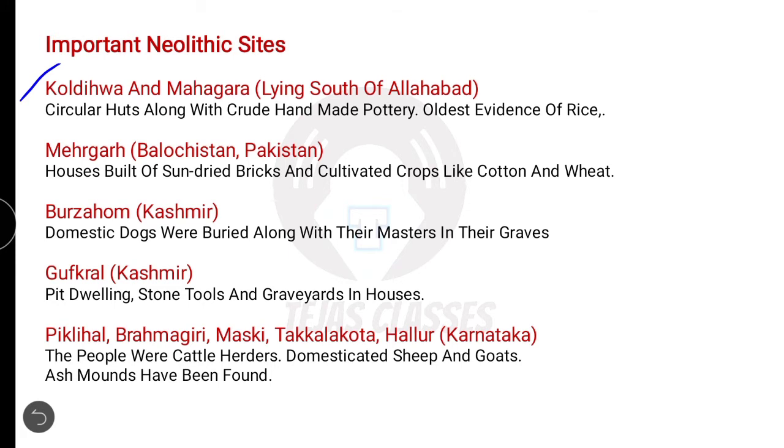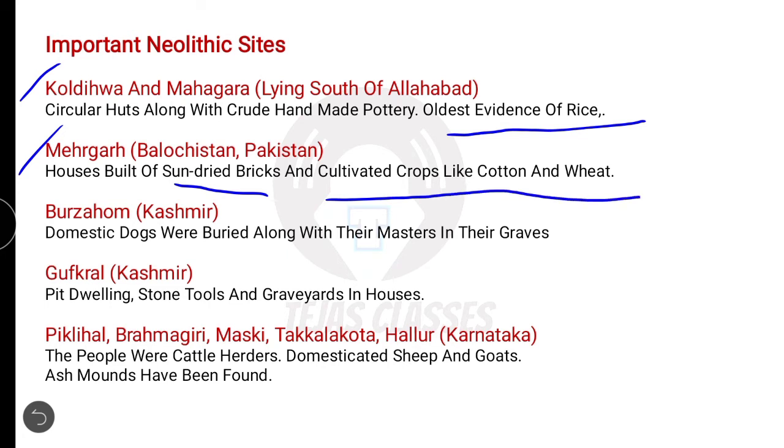Okay. See, circular huts along with crude handmade pottery, and the oldest evidence of rice. This is the place where we have found, basically, the first rice in this period, lying south of Allahabad, Koldihwa and Mahagara. And Mehrgarh, Balochistan, now it is in Pakistan. Houses built of sun-dried bricks and cultivated crops like cotton and wheat. See, brick manufacturing has started from the Neolithic period only.